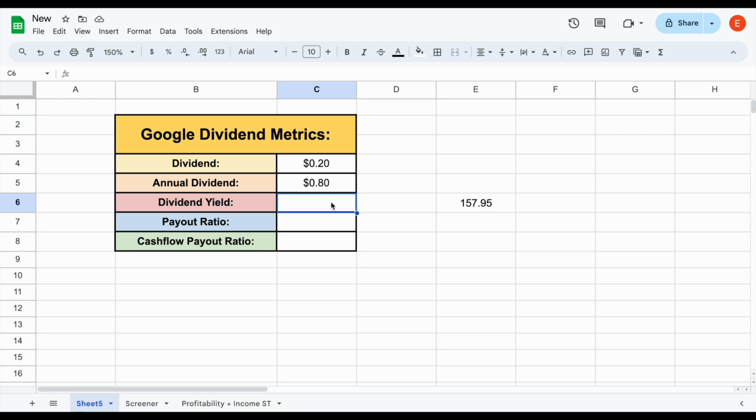Now, if we come over here, what we can do is take the annual dividend and divide by Google's current share price. When I hit enter, you can see that's going to give us a starting dividend yield sitting at 0.51%. So yes, this company has a very low starting dividend yield, but I want to show you something.